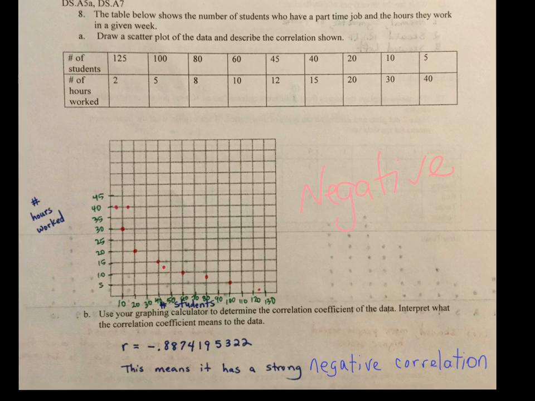And then down here in B, it said use your graphing calculator to determine the correlation coefficient of the data. Interpret what the correlation coefficient means to the data. So again, I have this data in my calculator. There's my L1, there's my L2, and I hit stat, calc, number 4, and I find out that my R value is negative 0.88, etc. So this means it has a strong negative correlation.